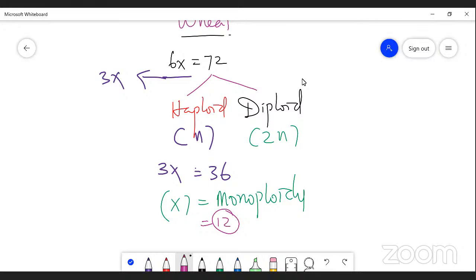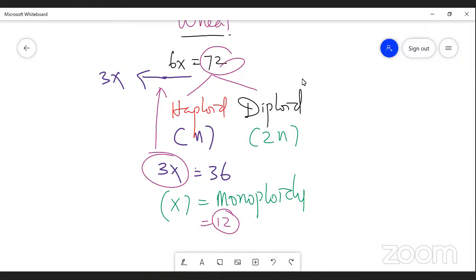So if it is a triploidy, it means 3x, 3 basic sets of chromosomes. Here, the basic set of chromosomes is 12 chromosomes. If it becomes a triploidy condition, the chromosome number becomes 36. And if it becomes hexaploidy, the chromosome number becomes 72. So this is a condition of euploidy, adding of chromosomes.